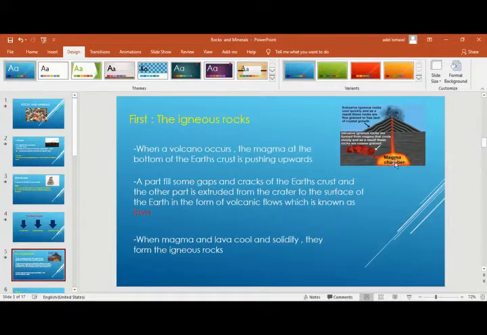When this magma reaches the Earth's surface, it changes into another name, which is called lava. What is the difference between magma and lava? They are the same. Mr., you said they are similar. They consist of molten materials.